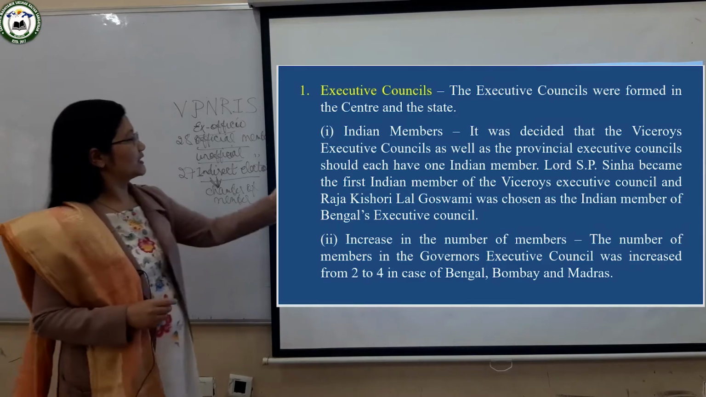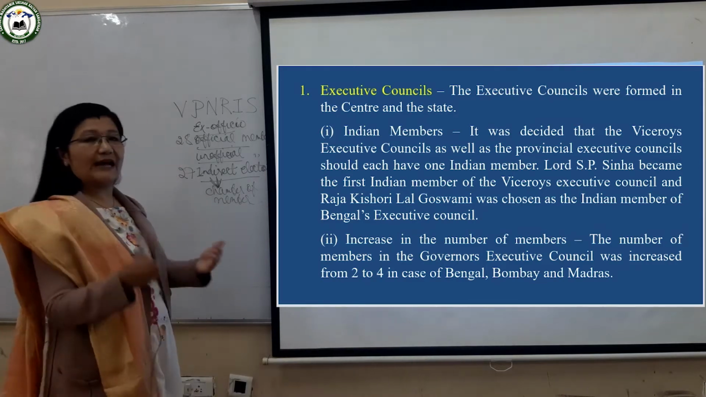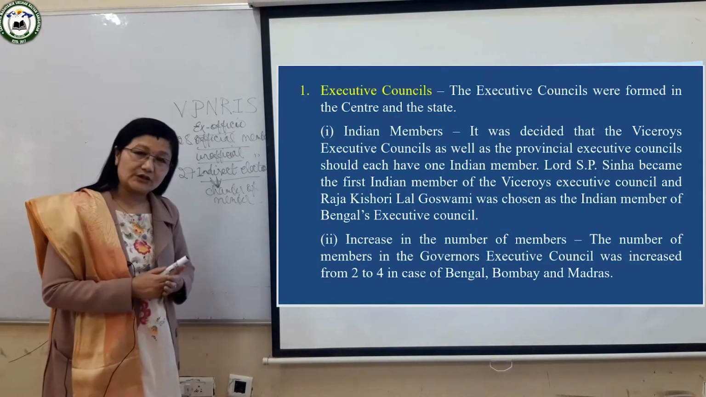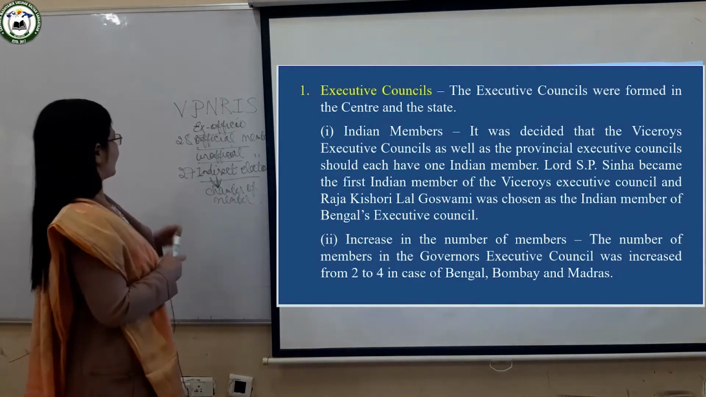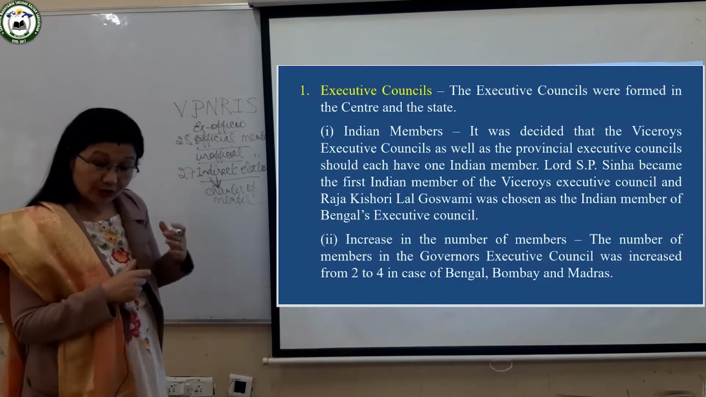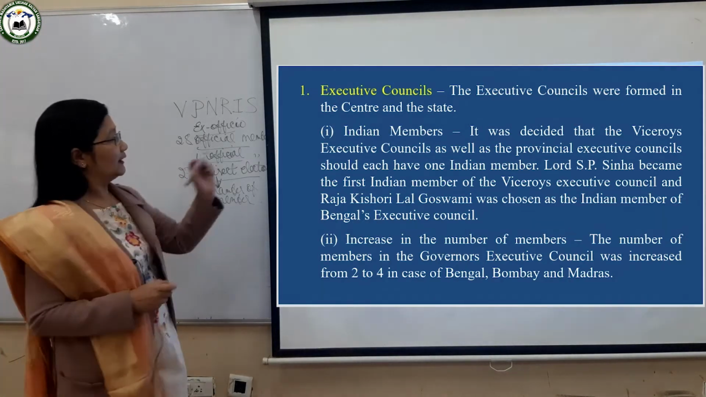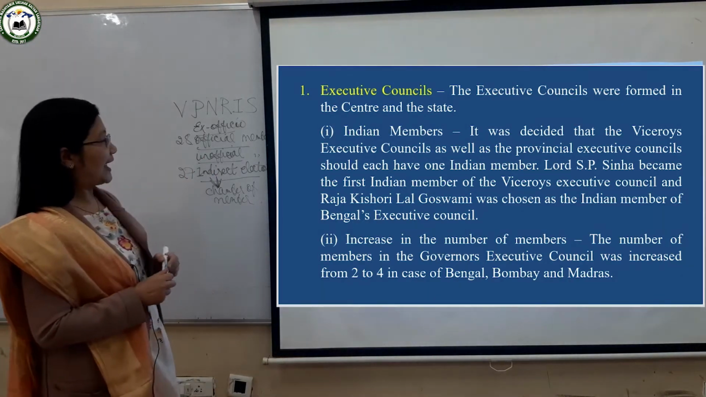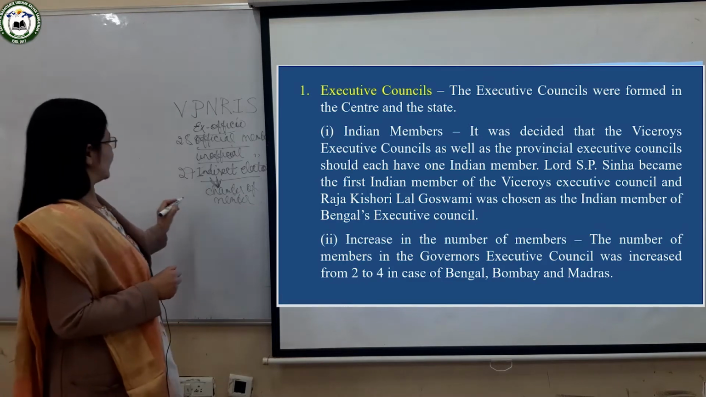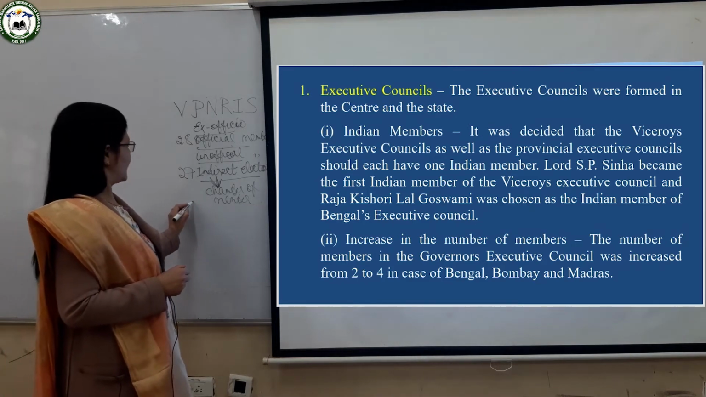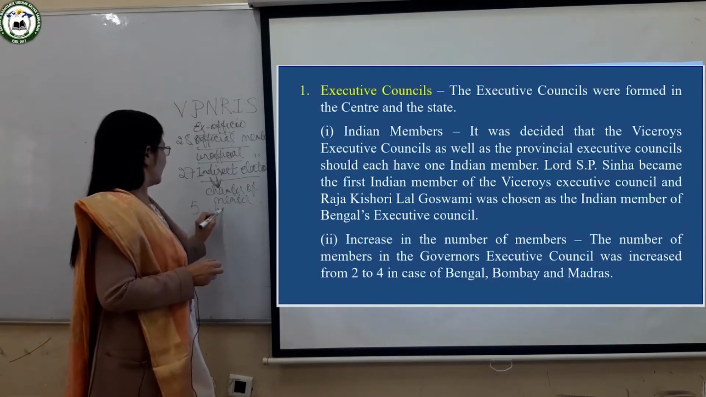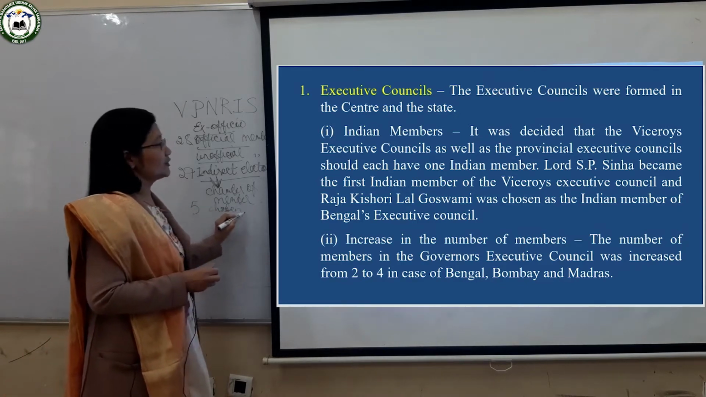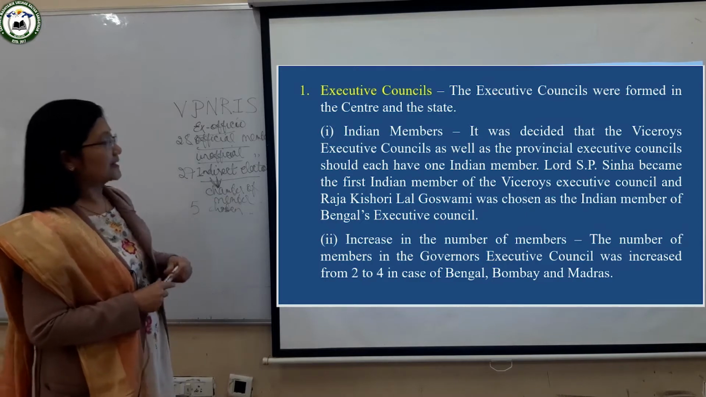So these members were zamindars and the Muslim community, and on the basis of education and wealth, they were chosen. So 27 of them were elected, not appointed. And another thing is that there were 5 members nominated, chosen by the Viceroy.